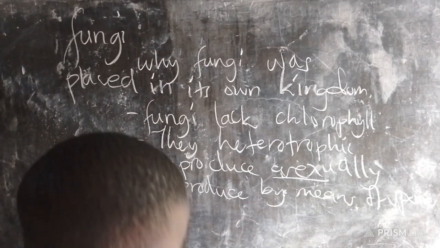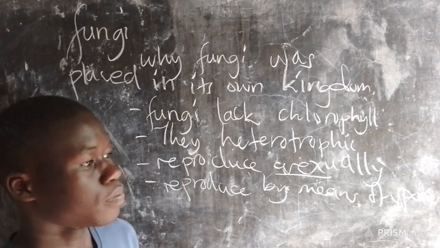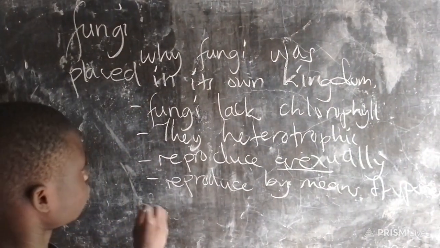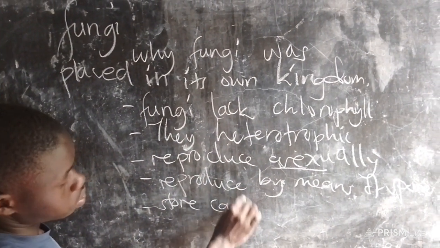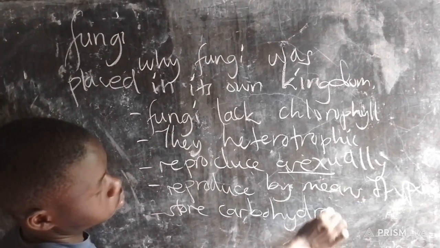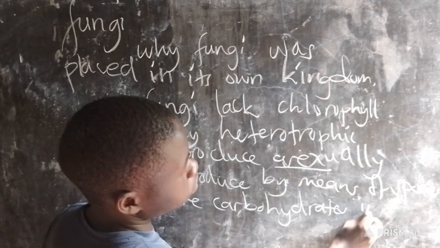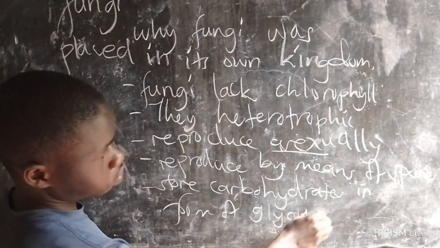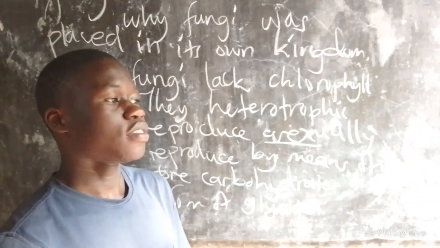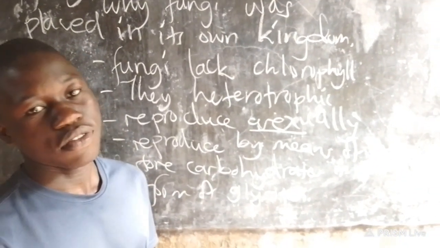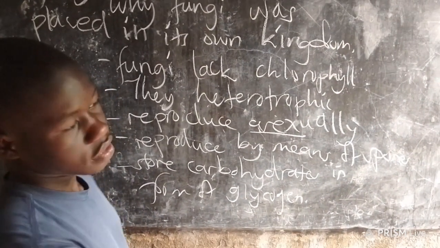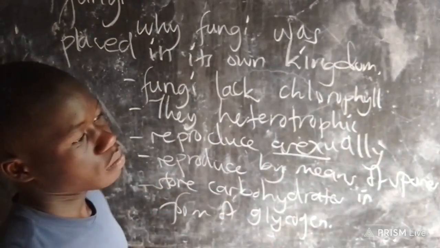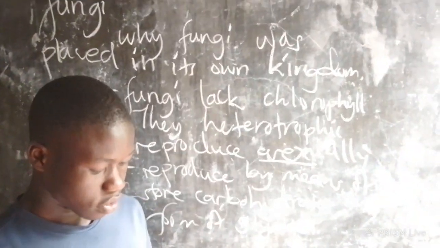Then, when we look at the storage, the fungi store carbohydrates in the form of glycogen, which is not the case when we look at the other side of plants. For the plants, they store carbohydrates in the form of starch. Therefore, we cannot classify these organisms in the same kingdom. So that can be an example of such.